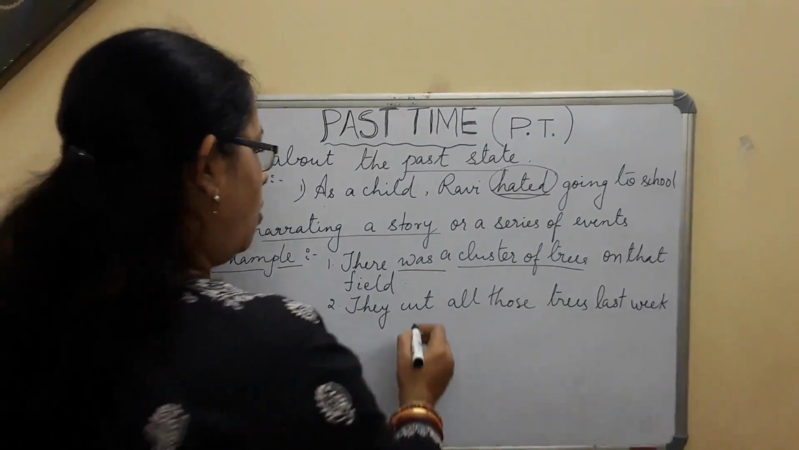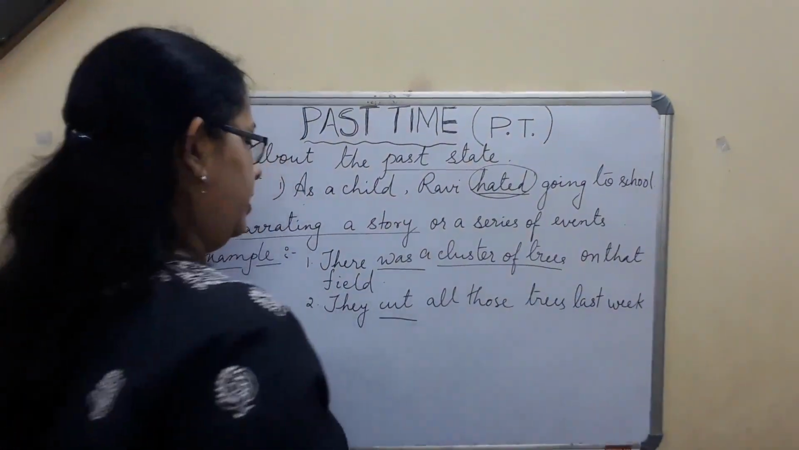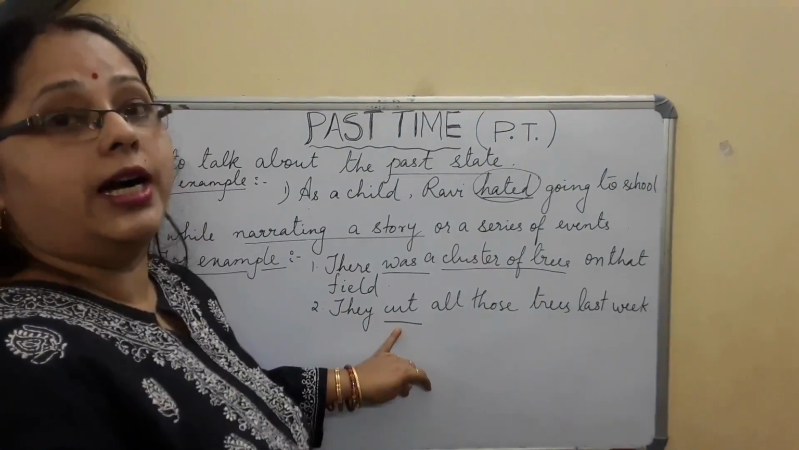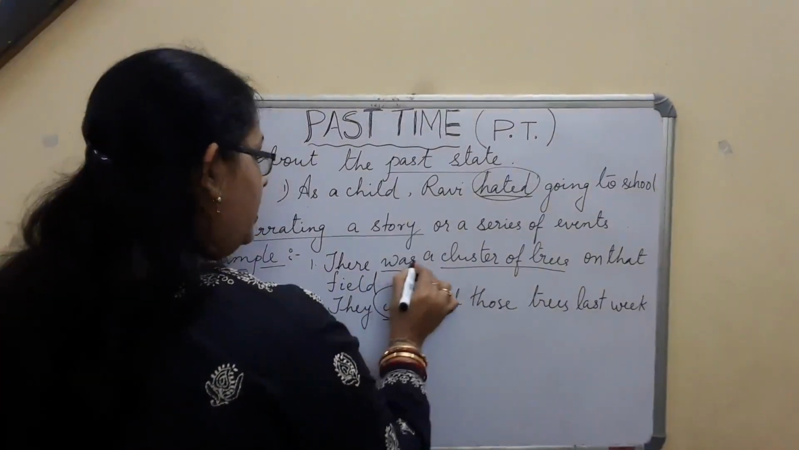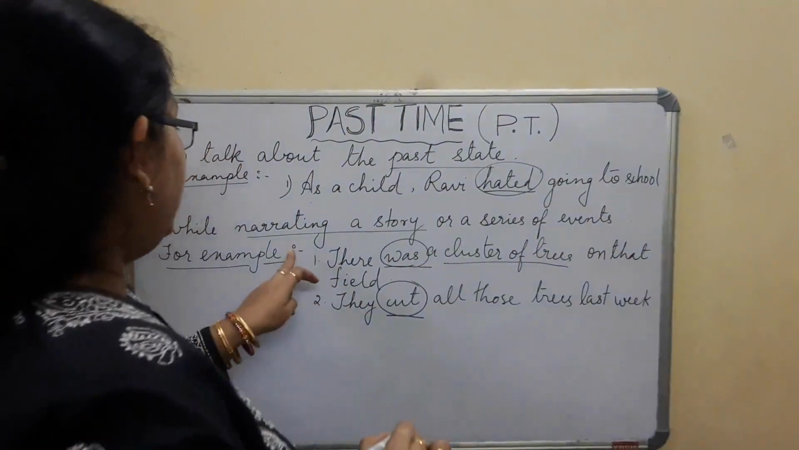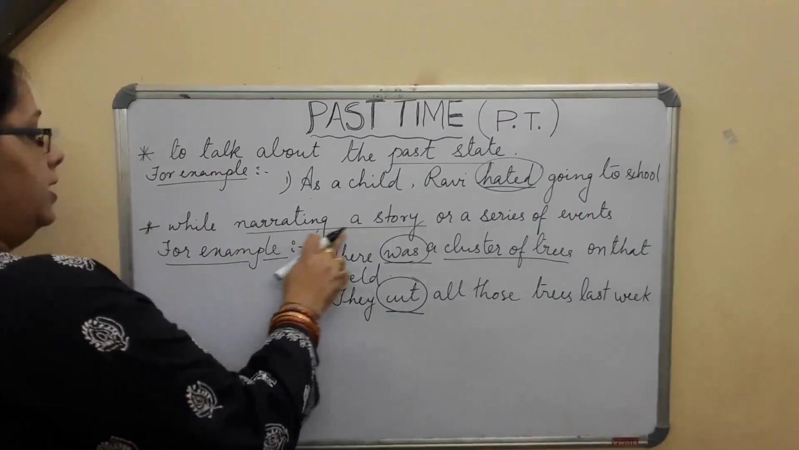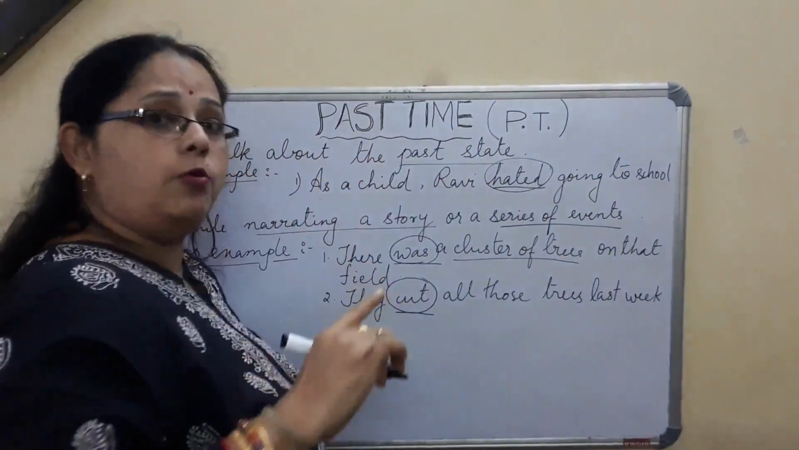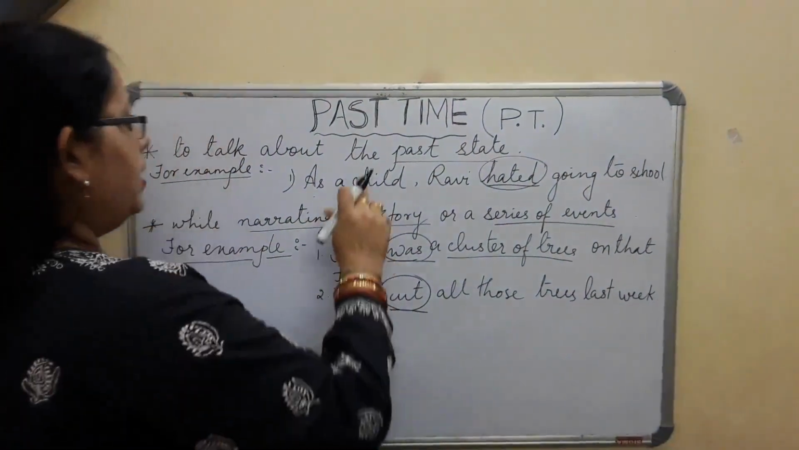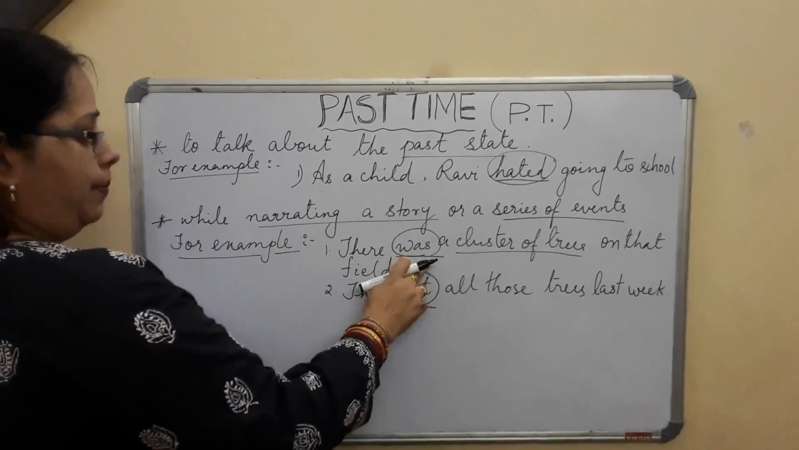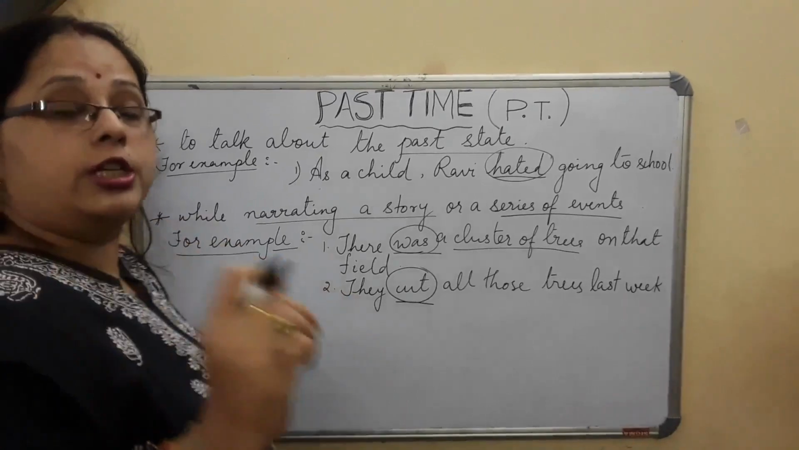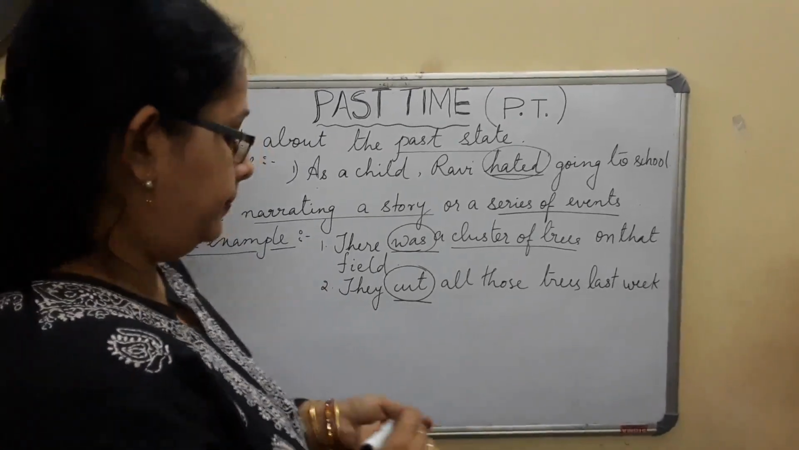They cut all those trees last week. लास्ट हफ्ते में, पिछले हफ्ते में उन्होंने सारे पेड़ को काट दिया था. This is past form. This is also a past form. That means we can conclude saying that जब कोई कहानी पिछले टाइम का या series of events, कुछ एक्शन जो पहले हुआ था, हम लोग जो बात करते हैं वो आपका होता है past tense. वहां पे हम लोग past format यूज करते हैं. After this, I am going to give you the structure of the simple past.